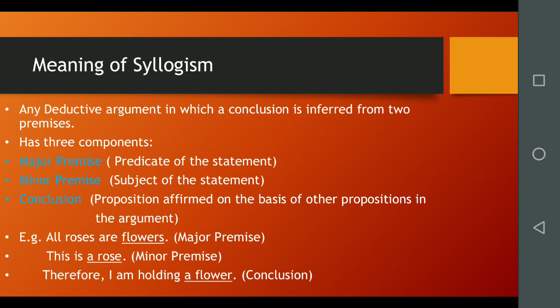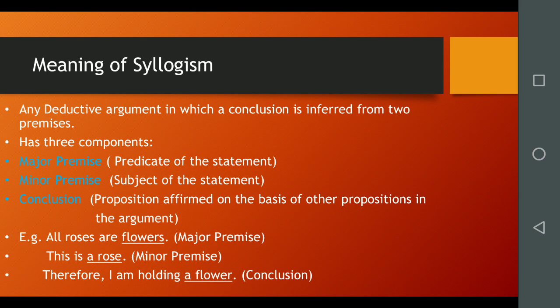Syllogism is any deductive argument in which a conclusion is drawn from two premises. It has three components: major premise, that is the predicate of the statement; minor premise, the subject of the statement; and conclusion, which is the proposition affirmed on the basis of other propositions in the argument.